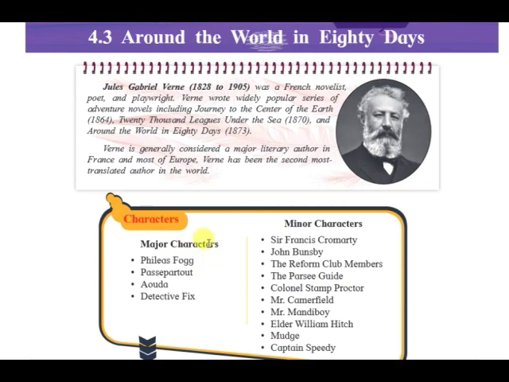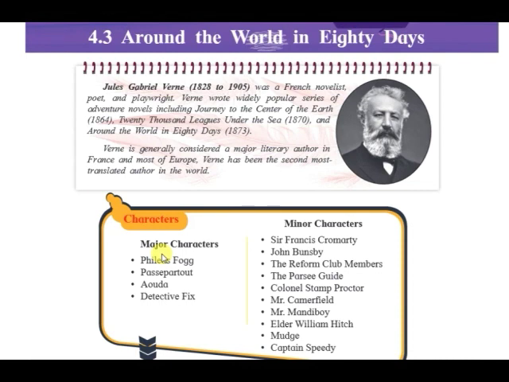The source of his wealth is unknown, as he is shown very wealthy. He is a member of a reform club in Liverpool, where he visits on a daily basis. It is also seen he is a master calculator and a very rich person. He is very famous for his punctuality, as he is never late at any place.